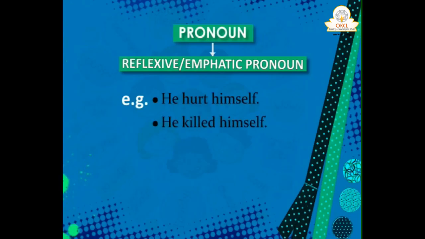Or he killed himself. Suppose you take out himself. He killed whom? He killed a snake or he killed someone? Not clear. So, whenever in a reflexive pronoun you remove it, the meaning of your sentence is not correct. And in emphatic pronoun, if you remove it, the construction of the sentence is right and meaning is also clear. Only to lay emphasis, you use these things.